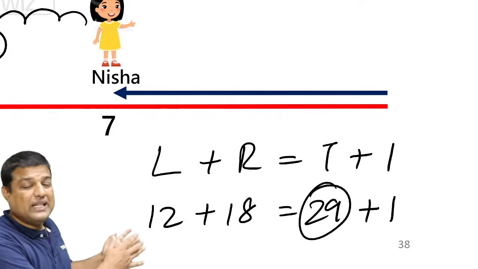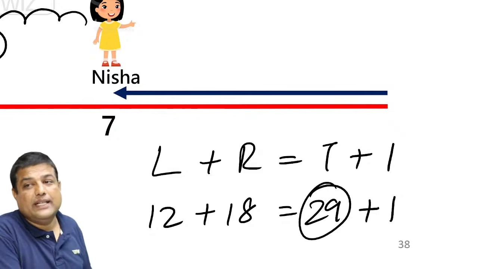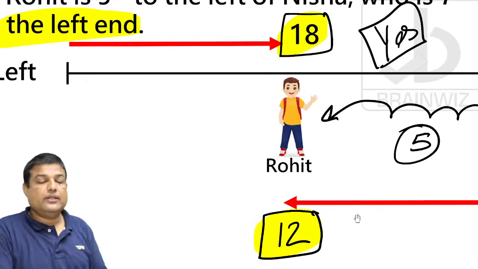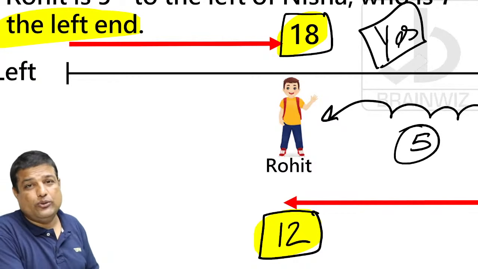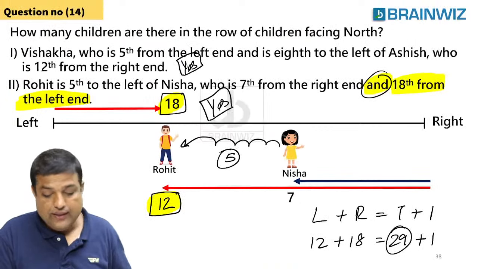What is this? L plus R is total plus 1. Whenever you add the left rank and right rank of any person, you'll get the answer. What is the left rank? Have a look here. Rohit from the left is 18. Rohit from the right is 12. So L plus R is total plus 1. Based on this, we are done. Are you understanding, everybody? Clear?